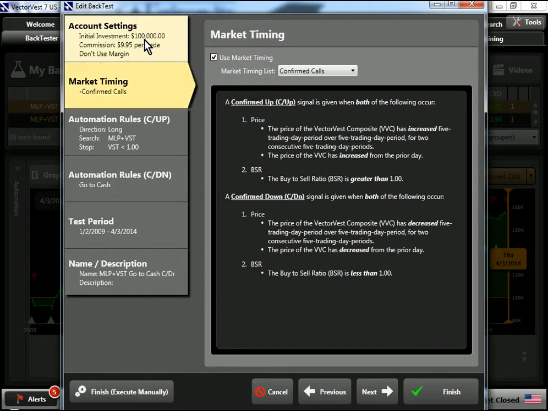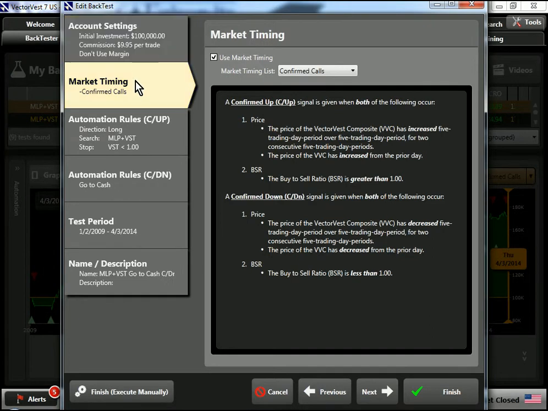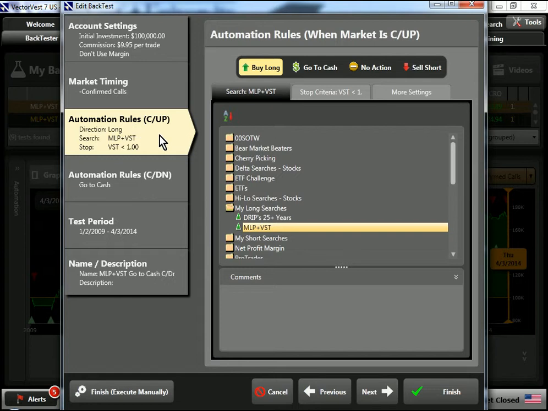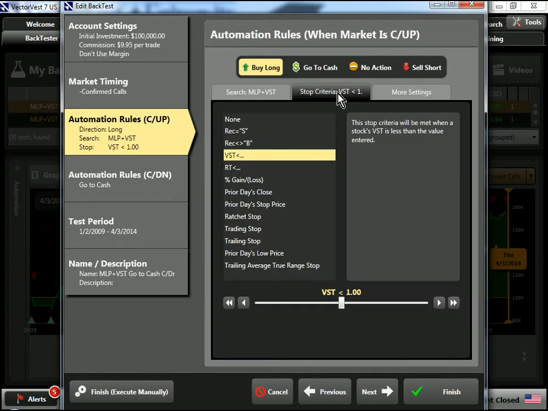We started with our initial $100,000 investment and a $9.95 per trade. We are using confirm calls. Next, for our automation rules, we chose the MLP plus VST search that I just created. And our stop criteria, very important, VST less than 1 is the stop criteria we're going to use for our test. And we'll see the importance of that. As long as the fundamentals of the MLP are in good shape, we're going to go ahead and hold on to the issue.